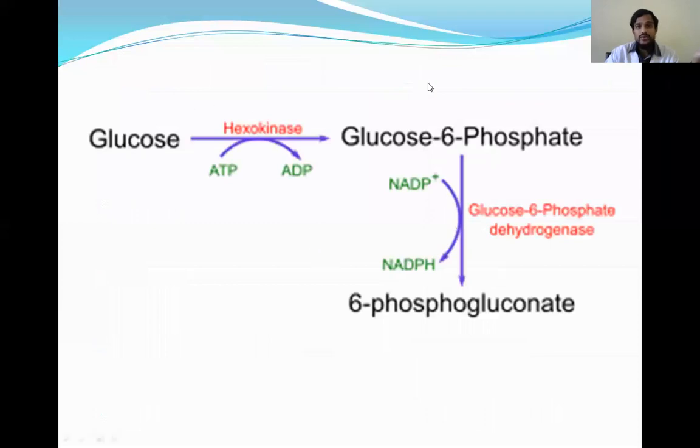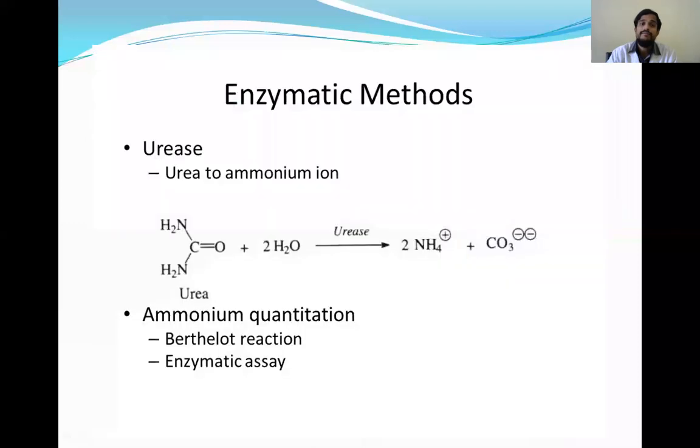So here you can see glucose is converted to glucose 6-phosphate, and this step is catalyzed by the hexokinase. So here we want to assess the glucose, so that's why we'll add the reagent which contains hexokinase in the dye. And finally we'll get the color, and we'll assess the intensity of color for estimating the amount of glucose. And glucose, we know glucose is increased in diabetes mellitus most commonly.